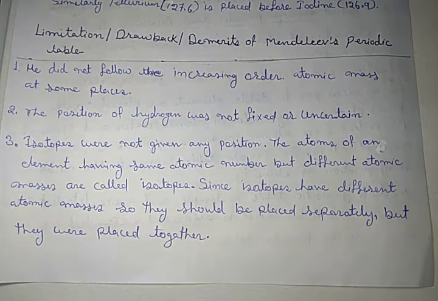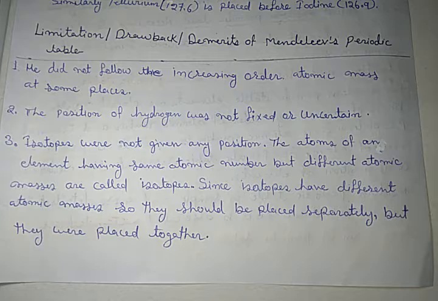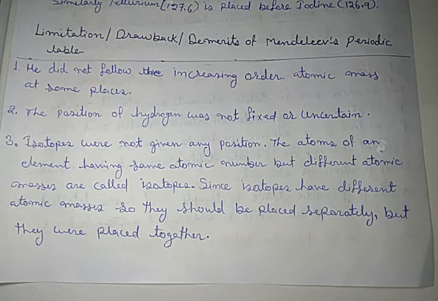How many groups and how many periods are there? There were 8 groups and 6 periods. The first seven groups are further divided into subgroups A and B, and the last one, the 8th group, is not divided into any subgroups. After that, we discussed the properties of the Mendeleev periodic table.